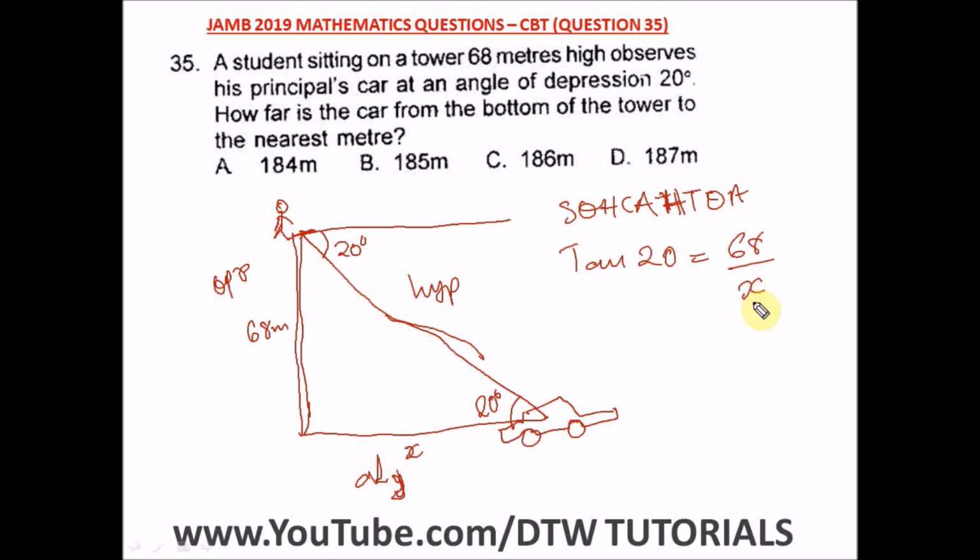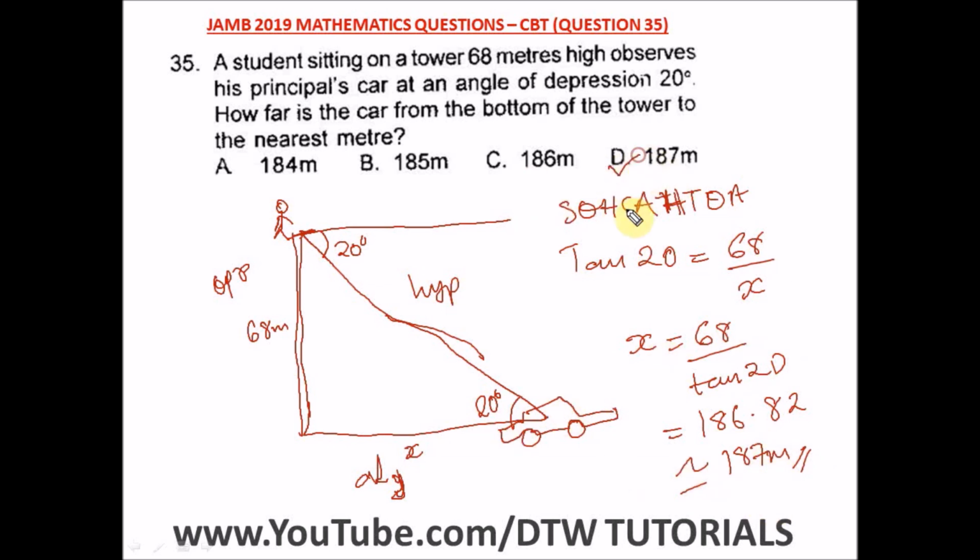Making x subject of formula, we have x is equal to 68 divided by tan 20. When you punch in your calculator, 68 divided by tan 20 will give us 186.82, and when we approximate this, we get 187 meters. So this is our answer, and our right option here is option D.